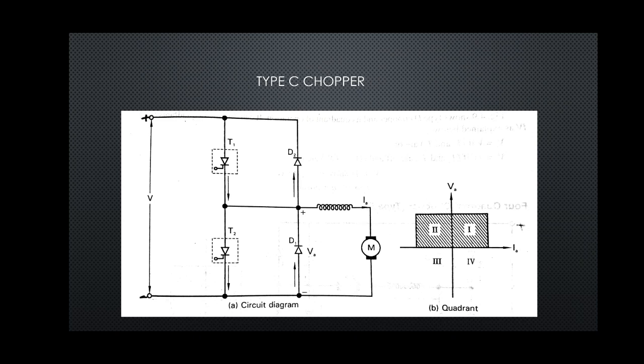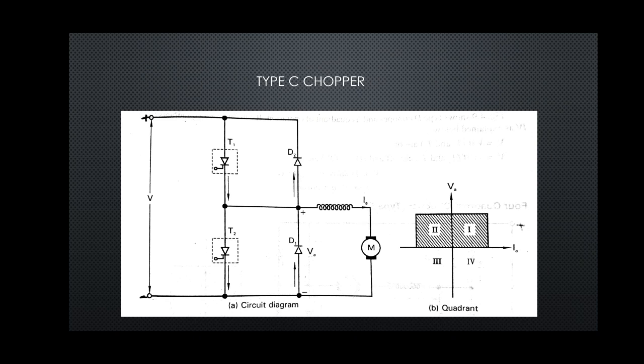One more thing I want to tell you is that instead of SCRs we can use BJTs or other power semiconductor switches. So here T1, T2, D1, D2, that is two SCRs and two diodes, are used. Class C chopper is a combination of class A chopper and class B chopper.